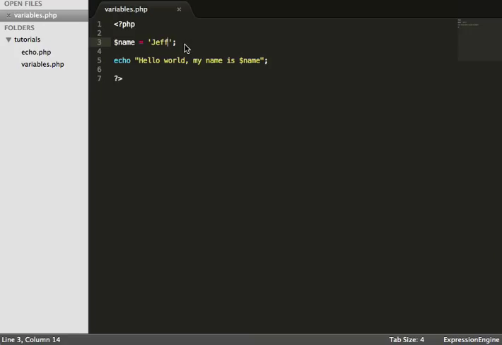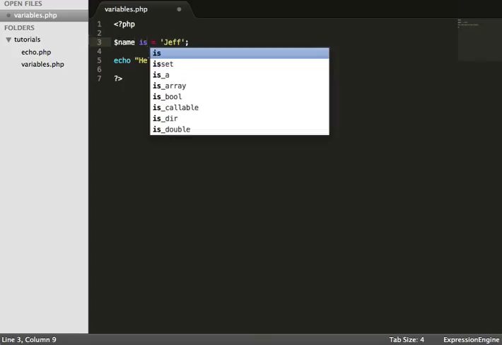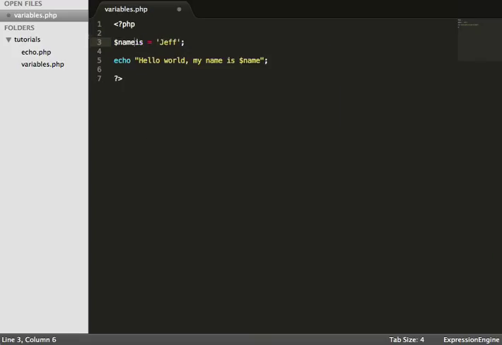Now, it's also worth just mentioning that you can't have spaces in your variables, so I can't go $name is. That's not valid. However, $name_is is. It's always useful to keep to a naming convention and be very consistent. So there's two things. There's underscores that you can have in between the words in your variables. That is valid. Or you can also camel case them.